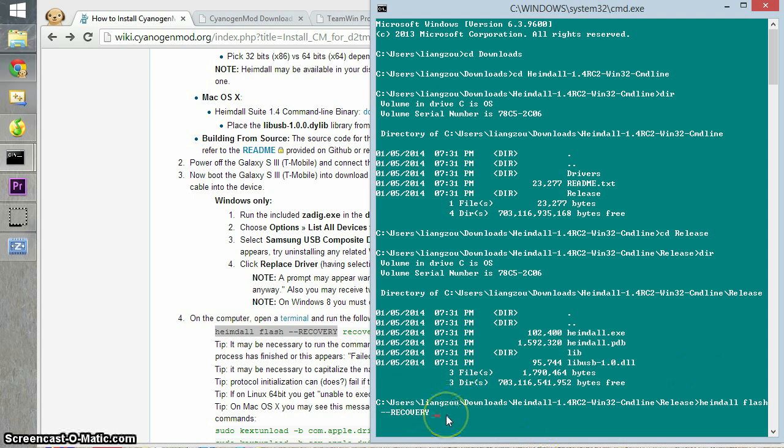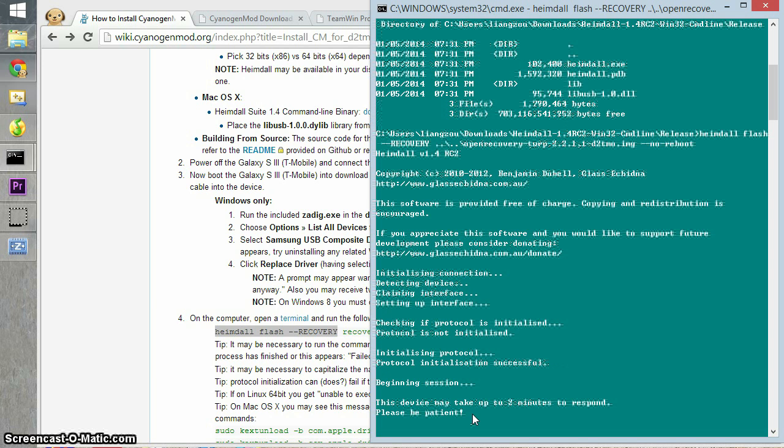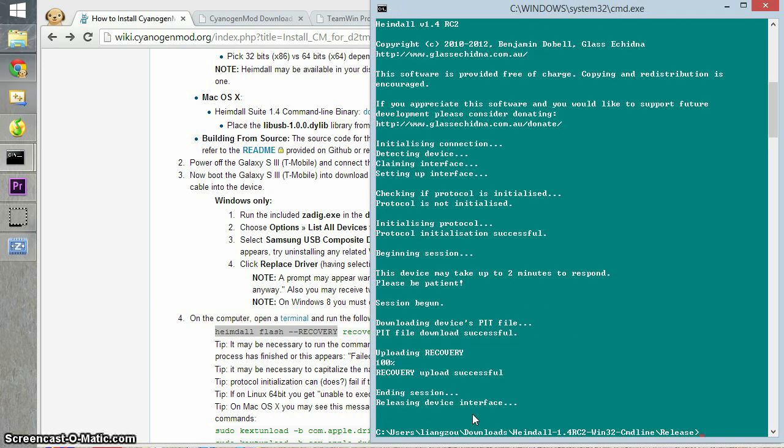After the recovery flag, you need to specify the image of the TWRP recovery. So for me, it's two folder levels up. It's called open recovery slash TWRP. Then no reboot. Run the command line. Okay, done.